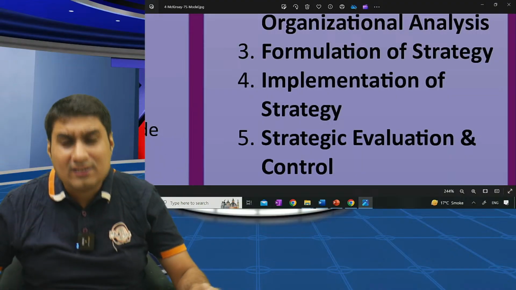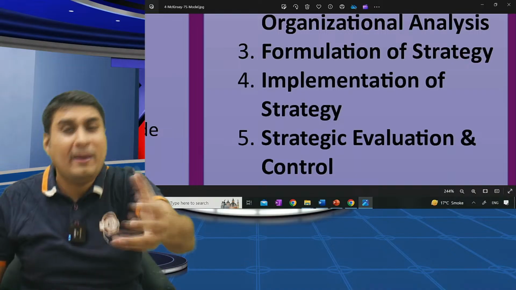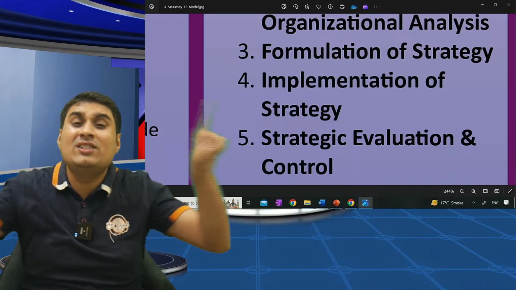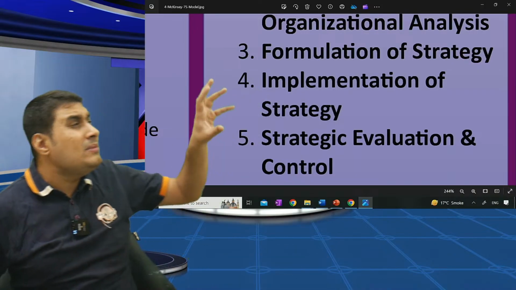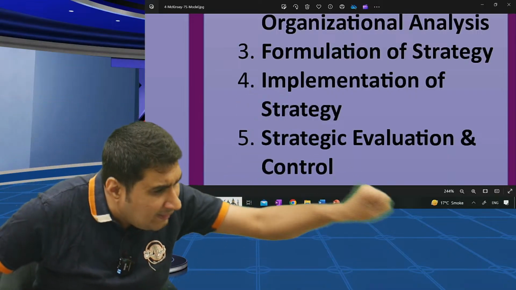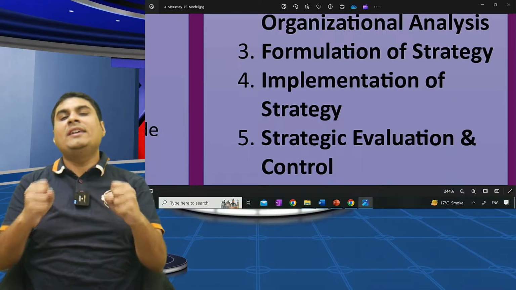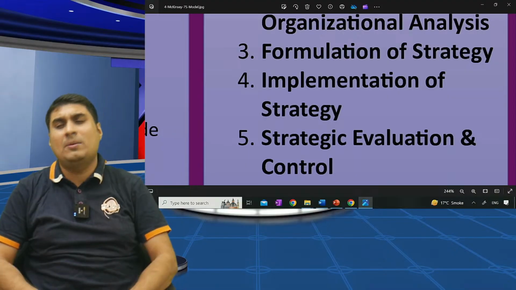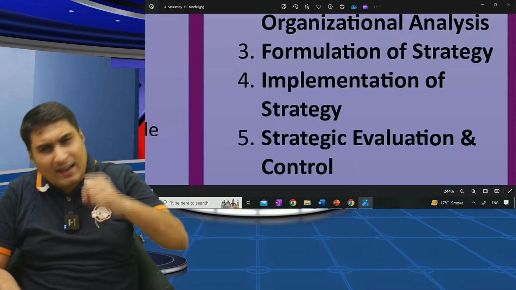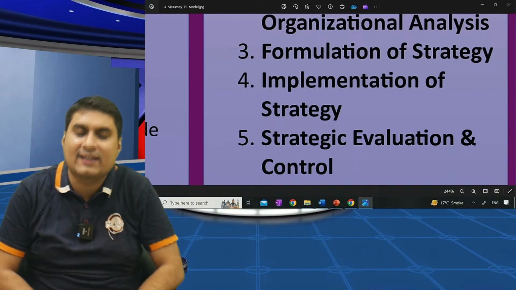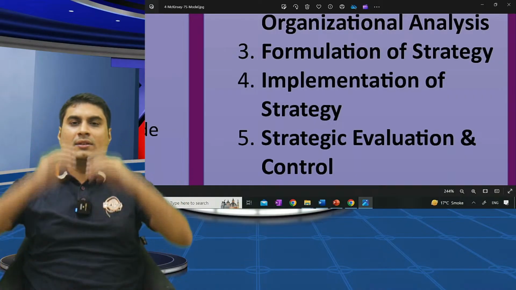I made a strategy. Baby, it's time to implement the strategy. All strategies look good on paper, but they will be successful only when I implement the strategy. So here I will finally implement the strategy. I need strong staff. I need leadership. I need information systems. I need budget. I need MIS, etc. Management Information System.